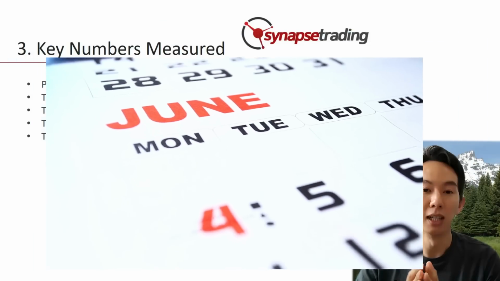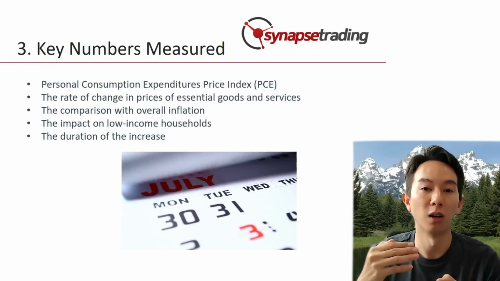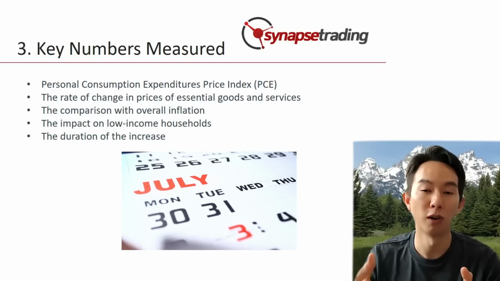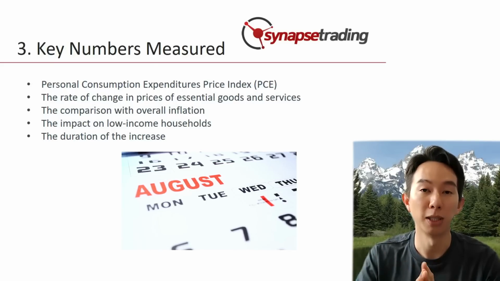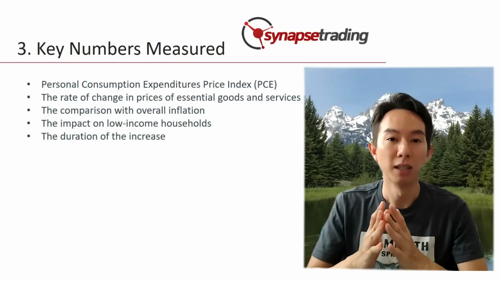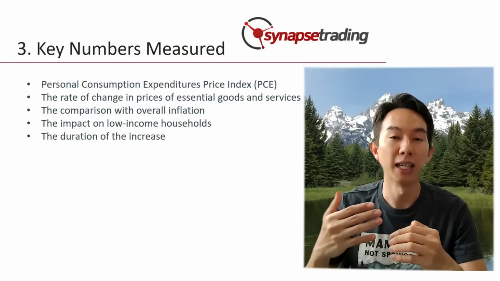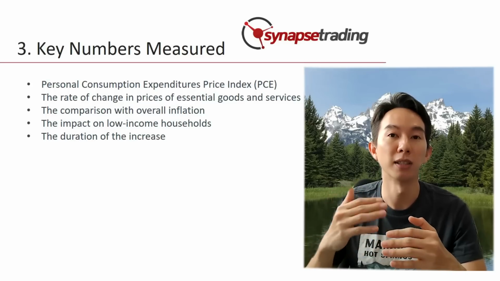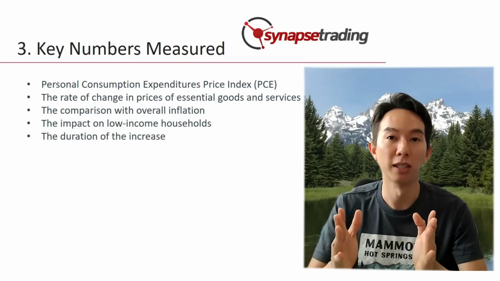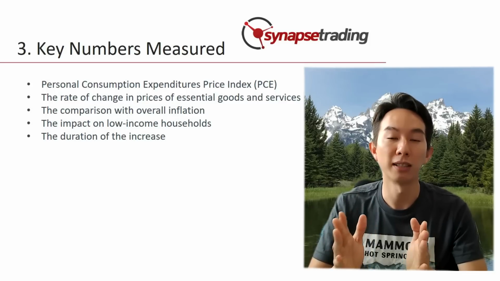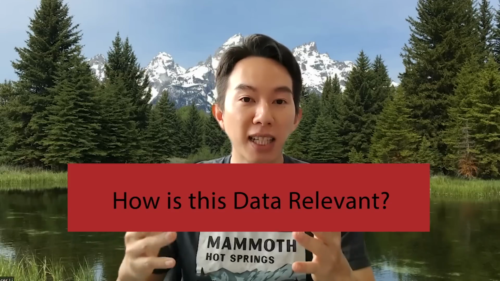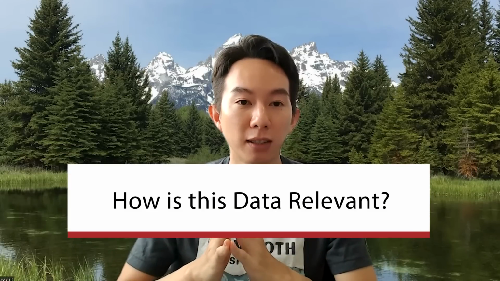And lastly, we have the duration of the increase. The length of time over which prices of essential goods and services have been increasing faster than the overall inflation is another important metric. By looking at these specific numbers, economists and policymakers can gain a better understanding of the impact of inflation on different segments of the population and develop policies to address the effects of supercore inflation on low-income households. So how is this data relevant to traders and investors?